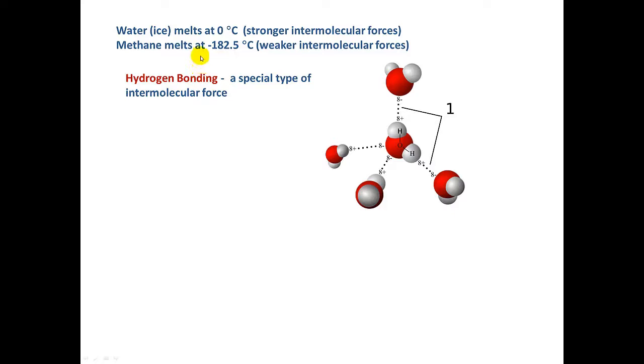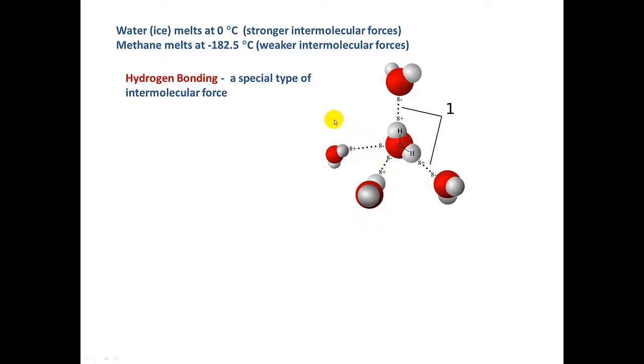Water has very strong intermolecular forces, and one of the reasons is that it has a special type of intermolecular force called hydrogen bonding. So here we have some water molecules. You have a hydrogen, which is bonded to an oxygen. If hydrogen is bonded to an oxygen, a nitrogen, or a fluorine atom, then it's capable of hydrogen bonding with other like molecules.